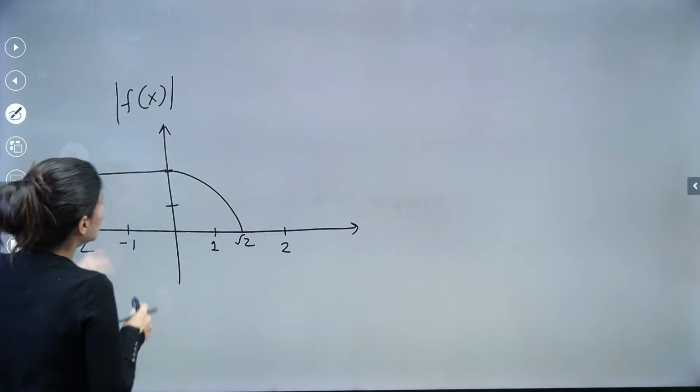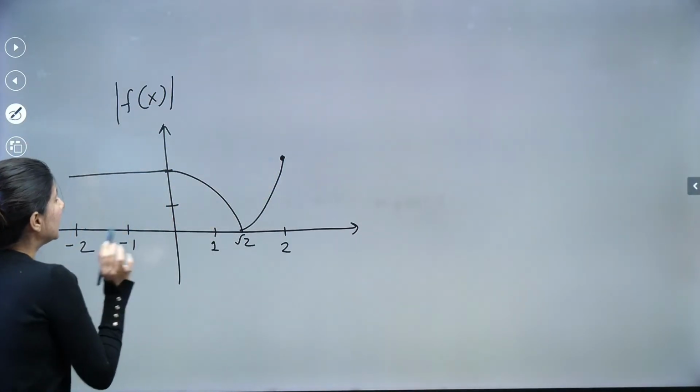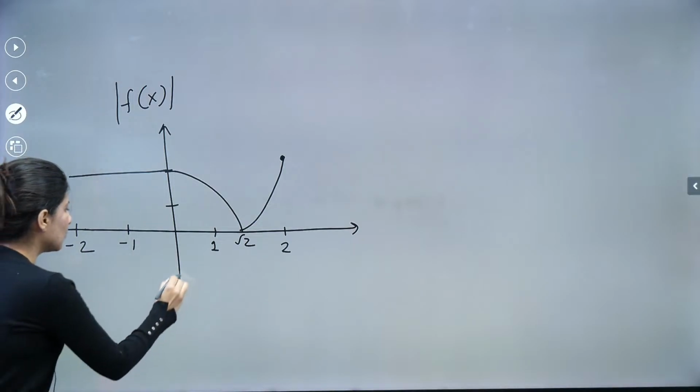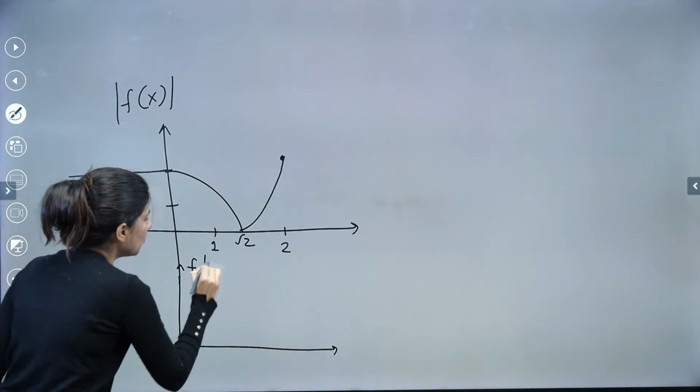And it will go up to 2 only, right? So this is like this, 2, 2. So clearly mod of f(x) looks like this. What about f of mod x? Let us plot f of mod x now.